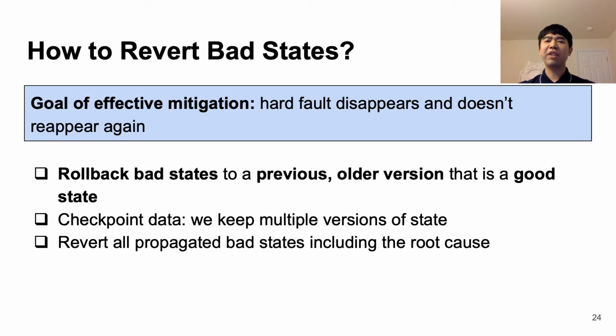Our goal of effective mitigation is complete when the hard fault is gone and doesn't reoccur after the system restarts. Therefore, for our solution, we aim to develop a tool that checkpoints previous, older versions of persistent states, so we can revert any bad states to previous versions, which are good states. And we need to roll back all the bad states, including the root cause.